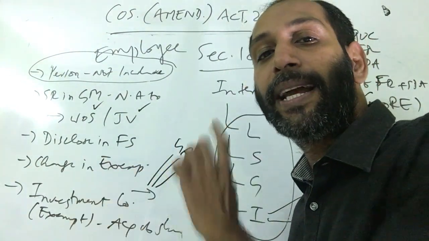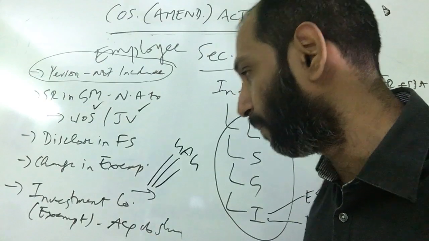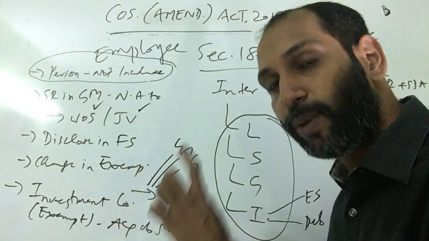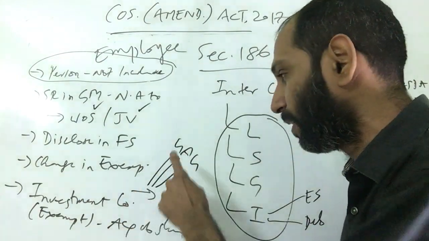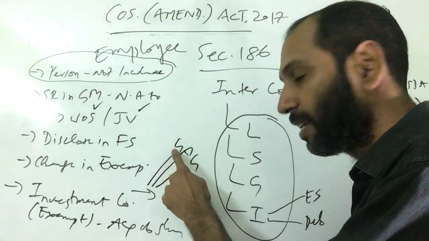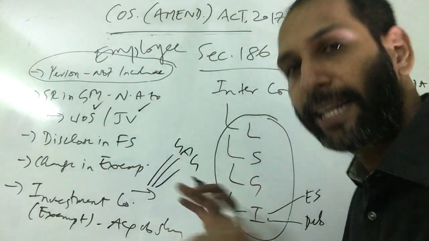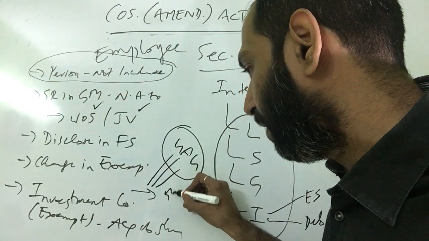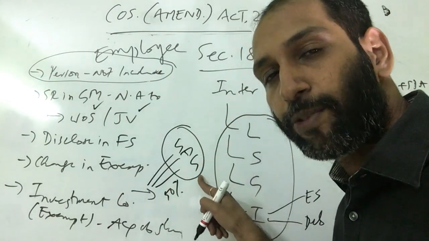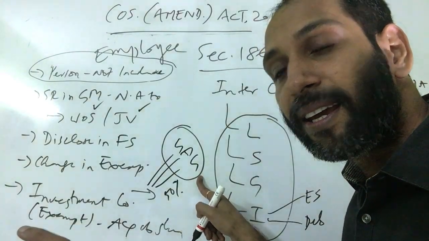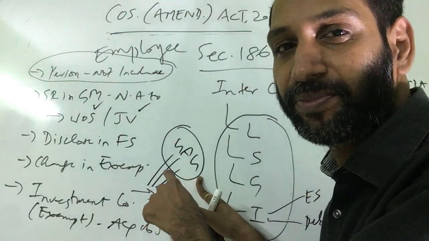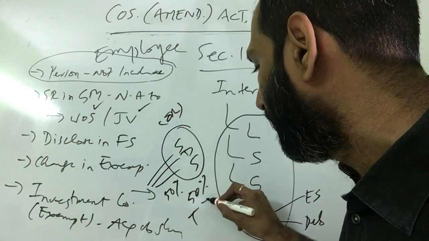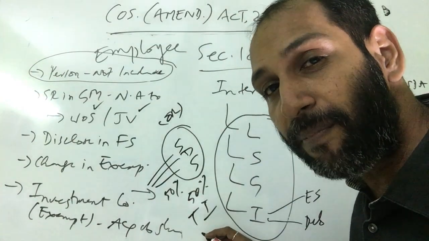Now, through the amendment, they have given a clarification for what is an exempted company. What is an investment company? An investment company is a company which acquires shares, debentures, securities. Y for shares, D for debenture, S for securities. They can invest. But the total assets, you should take the total assets: at least 50% of the total assets of an investment company should be from that investment. Or 50% of total income of that company should be from investment activity.